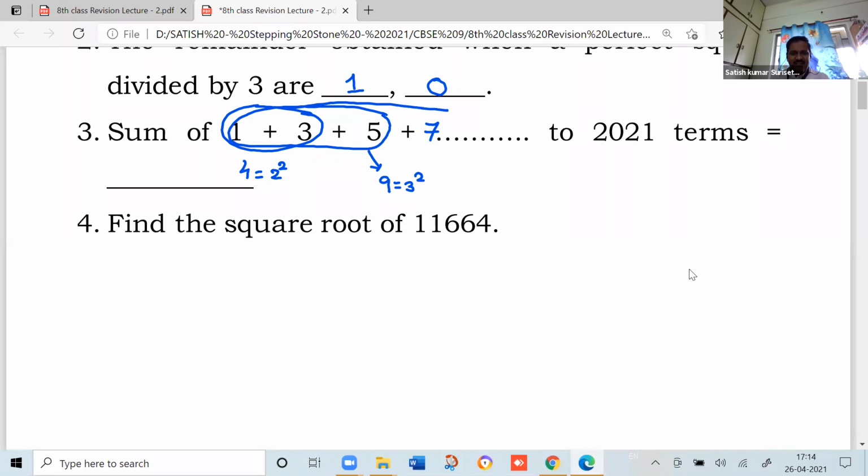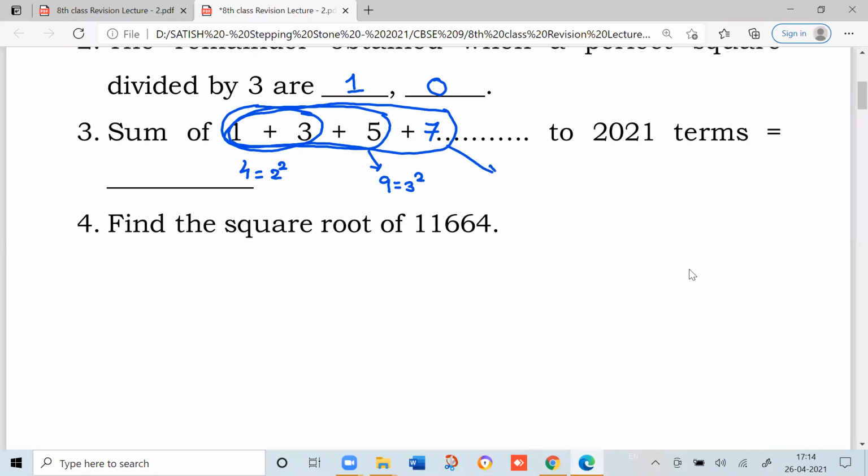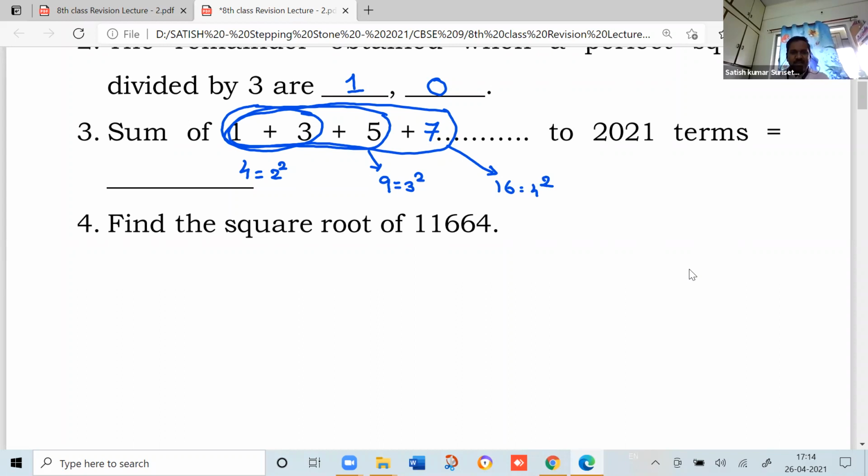Now up to 7 you add and tell me the number. 16, which is 4 square. How many terms have we taken? 4. The value is 4 square. Now, for 2021 terms, what could be the answer? 2021 square. Correct, 2021 whole square.